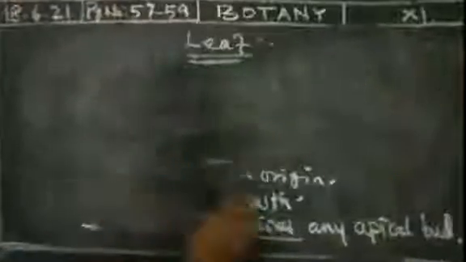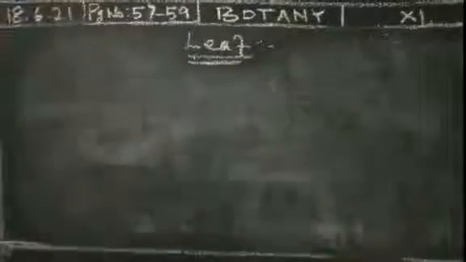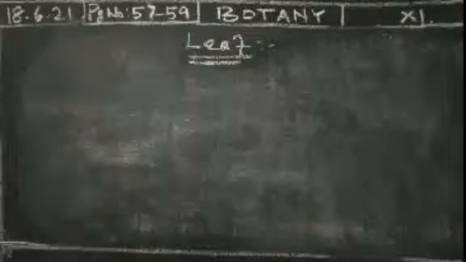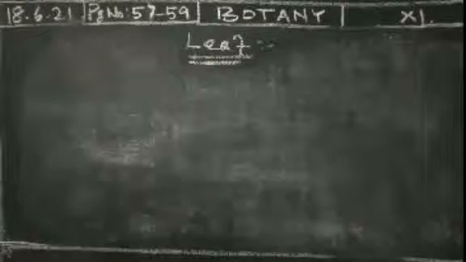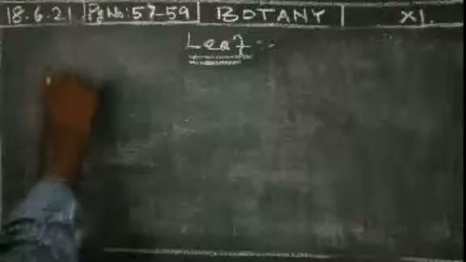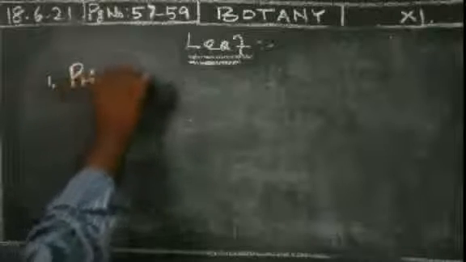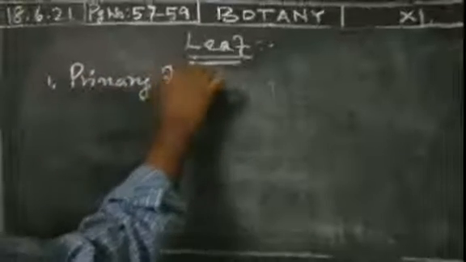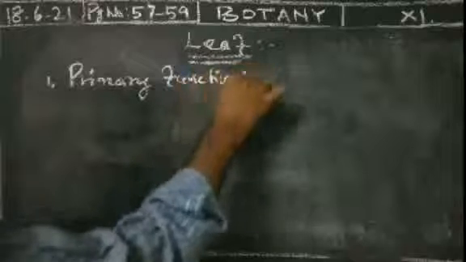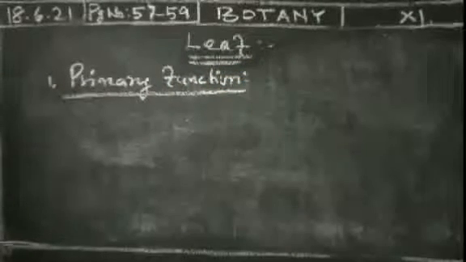What are the functions mostly present in a leaf? Here there are primary functions and secondary functions. First one, primary function. What do you mean by the primary function?